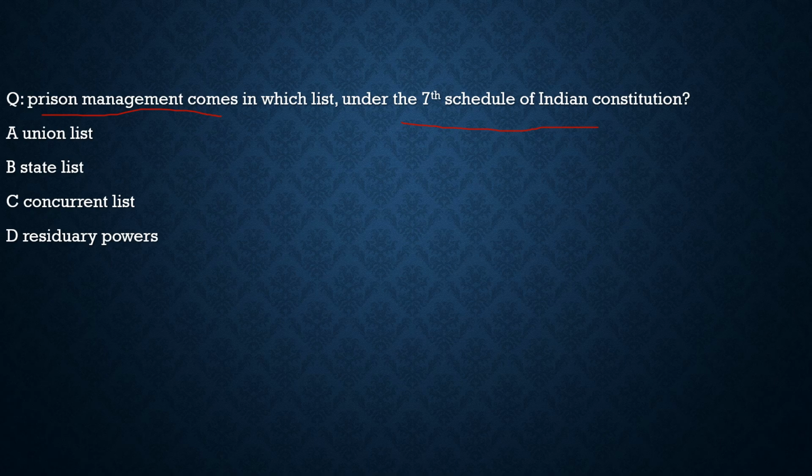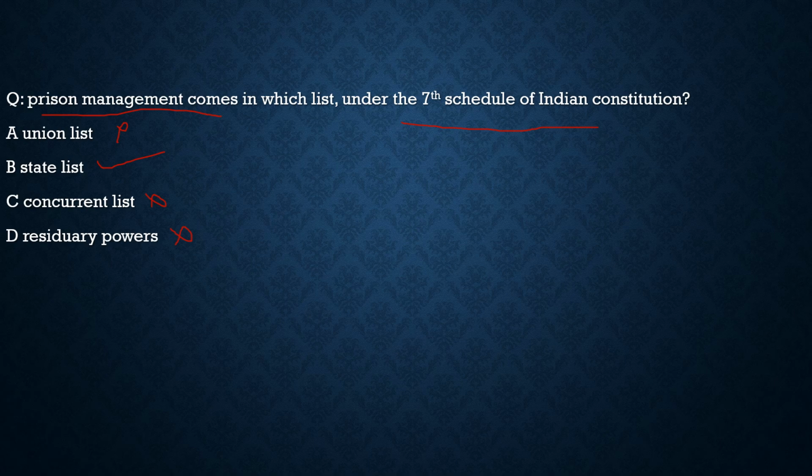Why we had taken this question? Because we had seen that there is huge caste system happening in our prisons. The prisoners are highly discriminated there. So with respect to this, we should know that prison management, in which list does it come under the 7th Schedule? Does it come under the union list? No. Does it come under the concurrent list? No. Is it under the residuary powers? No. Then it does come under the state list. So with respect to this question, the correct statement is option B.